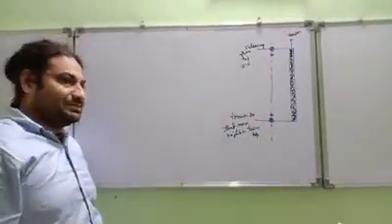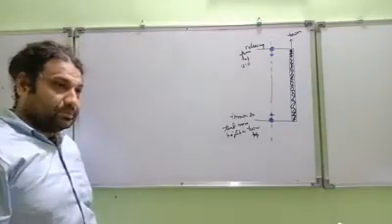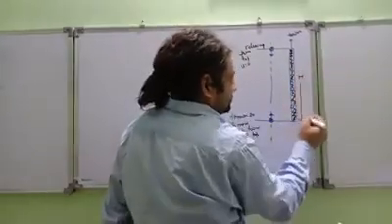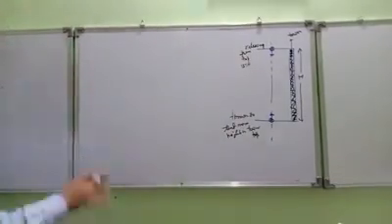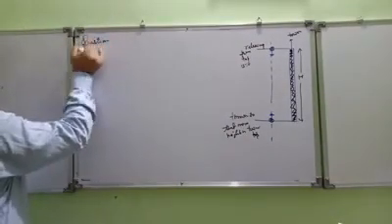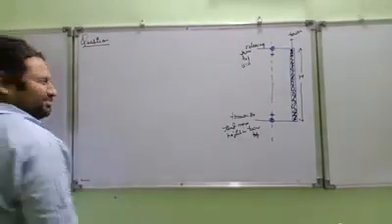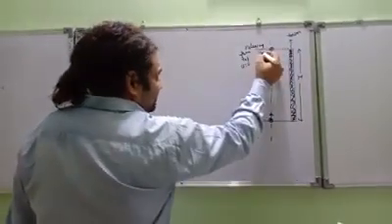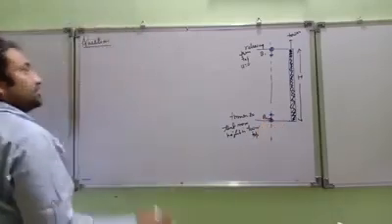So the question is, after how much time and where will they meet each other? Are you understanding? Tower height is given as h. So after how much time will these two bodies meet? Let us give them some names. I will call them B1 and B2.